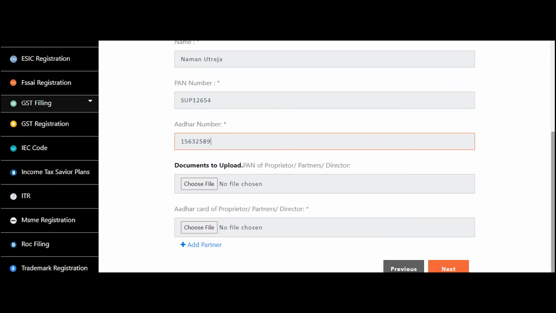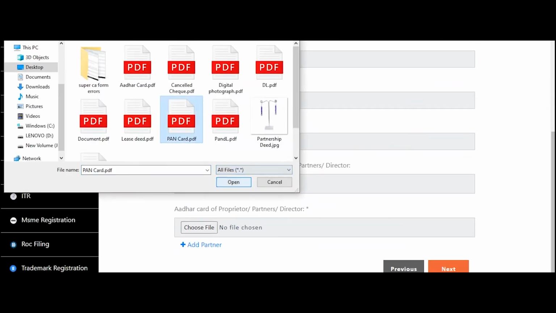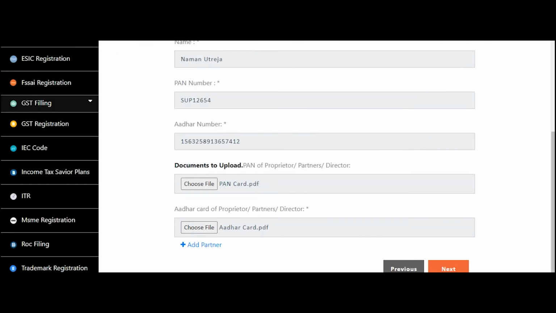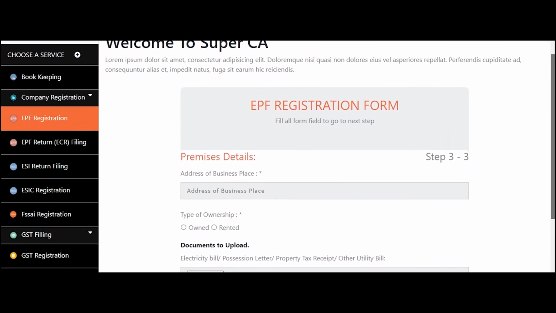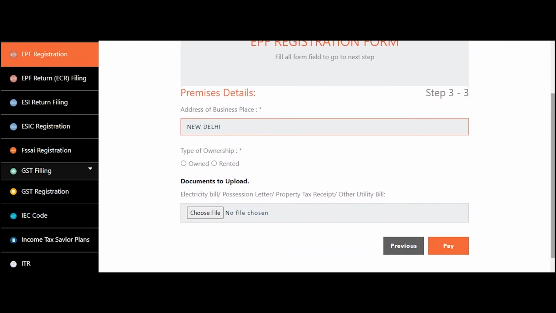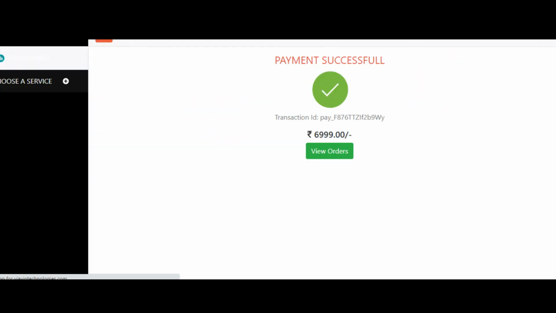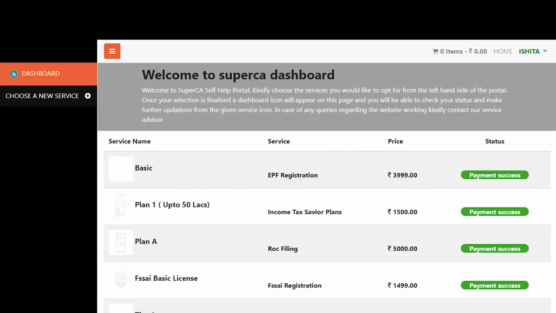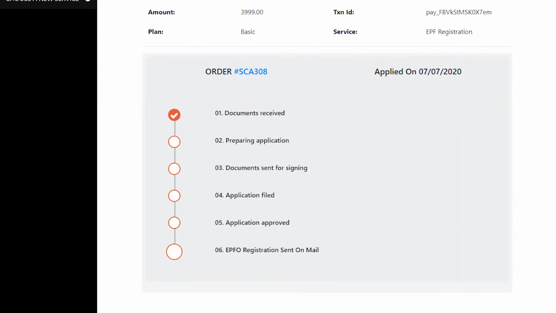Fill in the basic details of partner and upload PAN card and Aadhaar card. Fill in the basic detail of the business and upload address proof of the business and click on Pay Now. Once we receive the payment, you can check your EPF registration status under My Service tab.